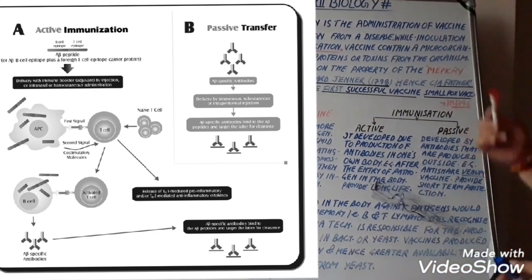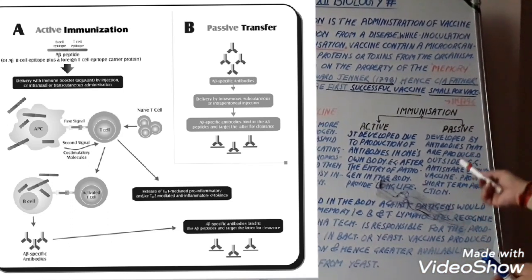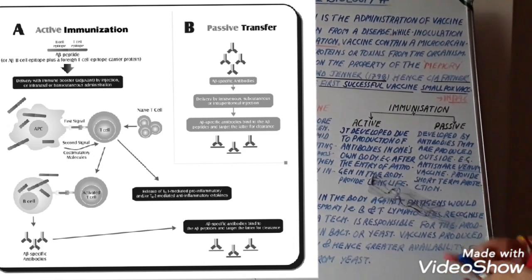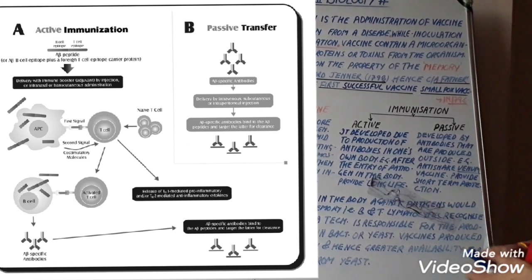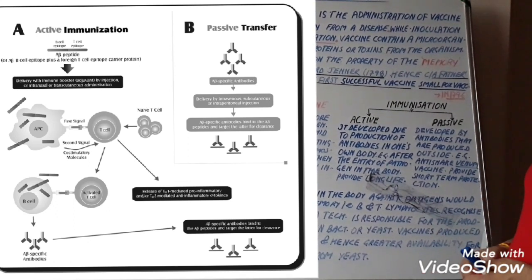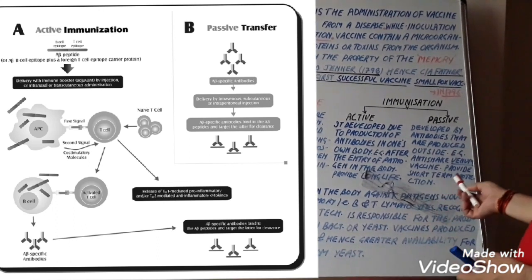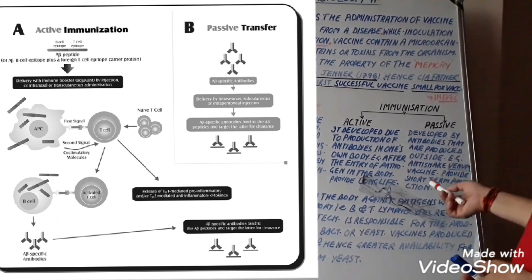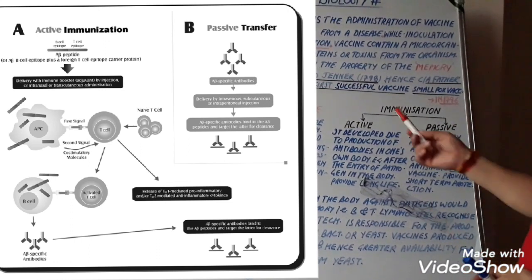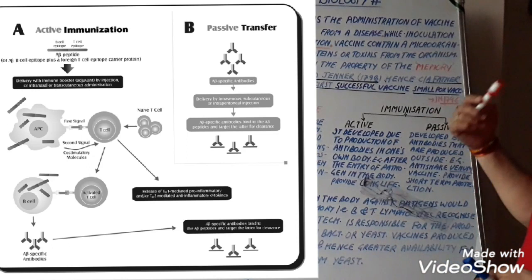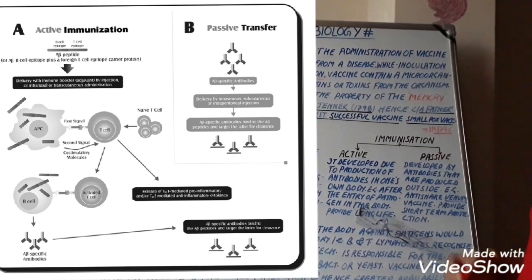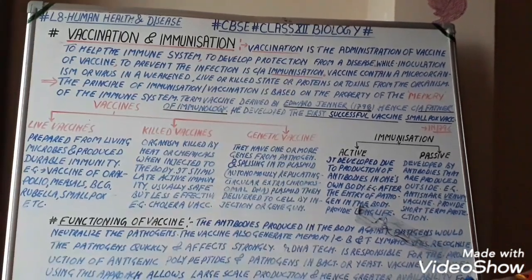Second is passive immunization. It develops by antibodies that are produced outside the body. For example, the anti-snake venom vaccine, and it provides short-term protection to the body. Anti-venom is the best example of passive immunization. Or we can say that active immunization is long-term immunization, while passive immunization is short-term immunization.